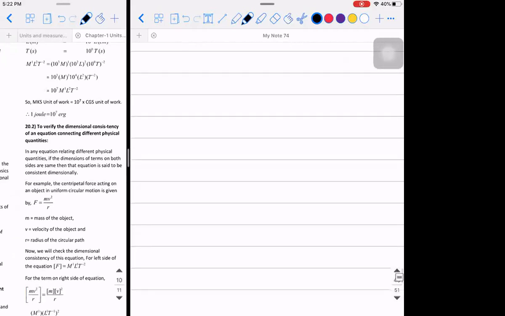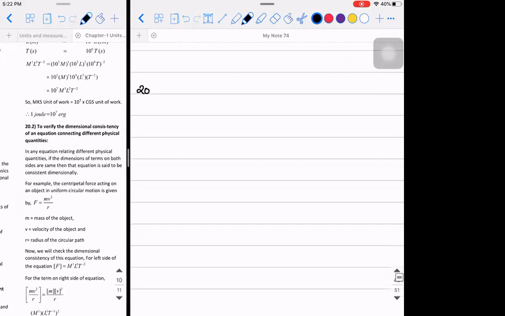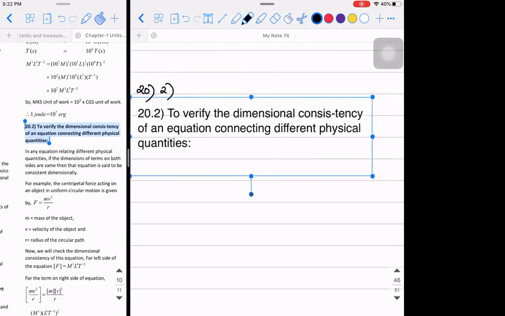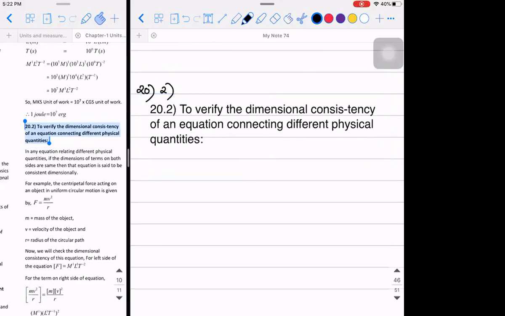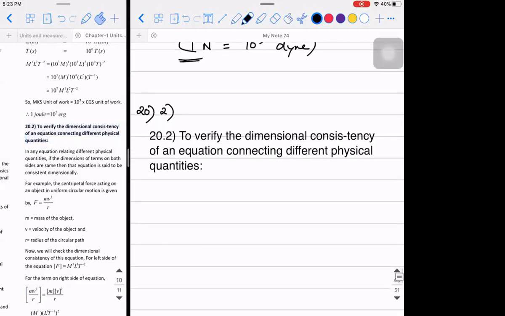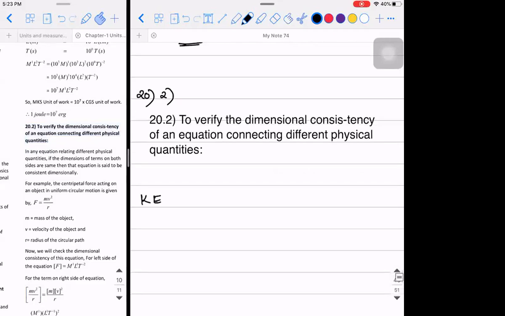So this is a simple one. Next, we'll do the second part. What does the second part say? To verify the dimensional consistency of an equation connecting different physical quantities. For example, I'm giving you a formula like this: kinetic energy is equal to half m square v square.